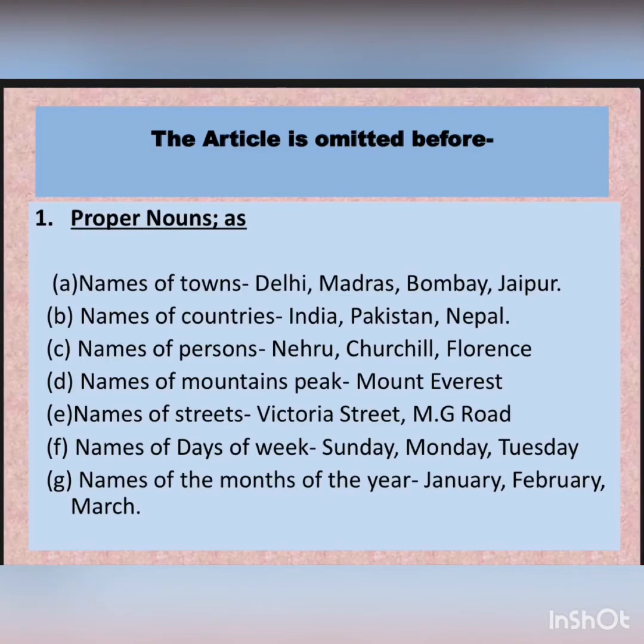And then before names of persons like Nehru, Churchill, Florence. Before names of mountain peaks like Mount Everest. Before names of streets like Victoria Street, Mahatma Gandhi Road, before the names of days of the week like Sunday, Monday, Tuesday, Wednesday, and so on, and before the names of the months of the year like January, February, March. Alright, so normally before proper nouns, we do not use the articles.